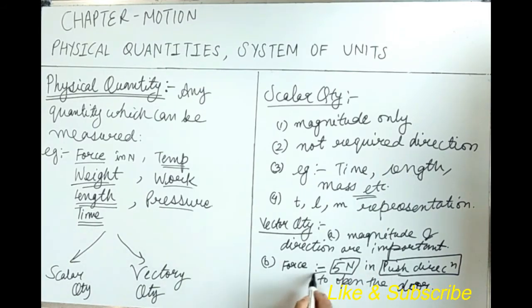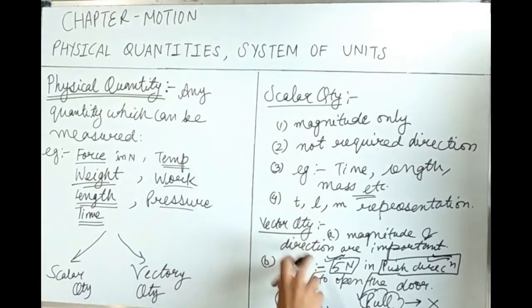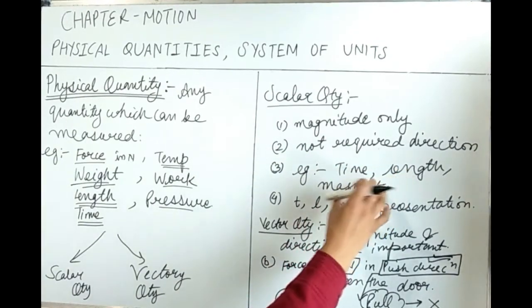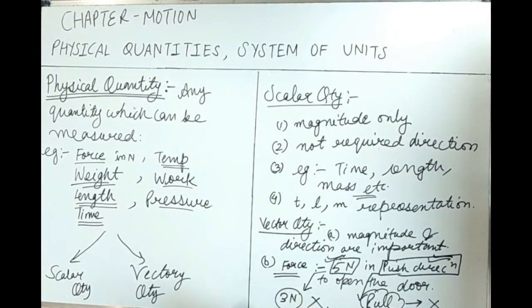If we take 3 Newton force instead of 5 Newton, the door will not get opened. If we apply the force in pull direction, in the same case, similarly, the door will not open. So here I want to say that both magnitude and direction are important. Now you can compare scalar and vector quantities. Here we are interested in magnitude only. Here magnitude and direction both are important. Here the examples are time, length, mass. Here we have taken force as an example.